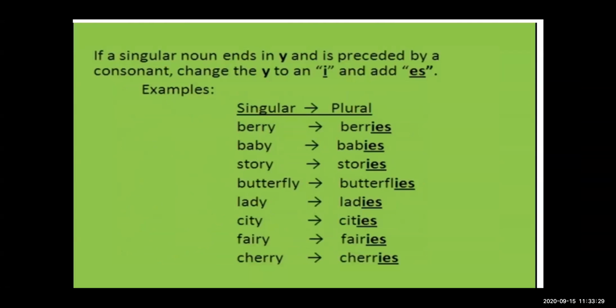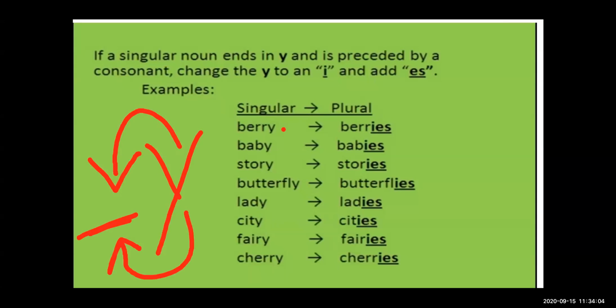Next rule. If a singular noun ends in y, like baby, story, city, lady, cherry, and the y is preceded by a consonant, meaning there is a consonant before the y, then change the y into i and add es. So that is the next rule: adding ies.